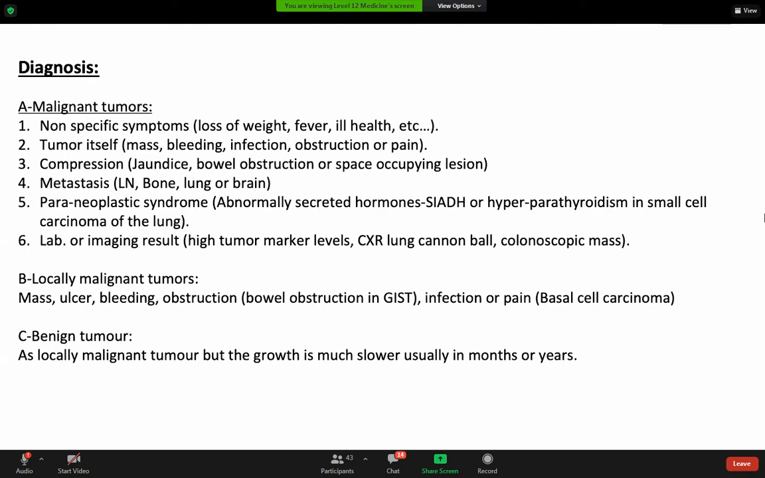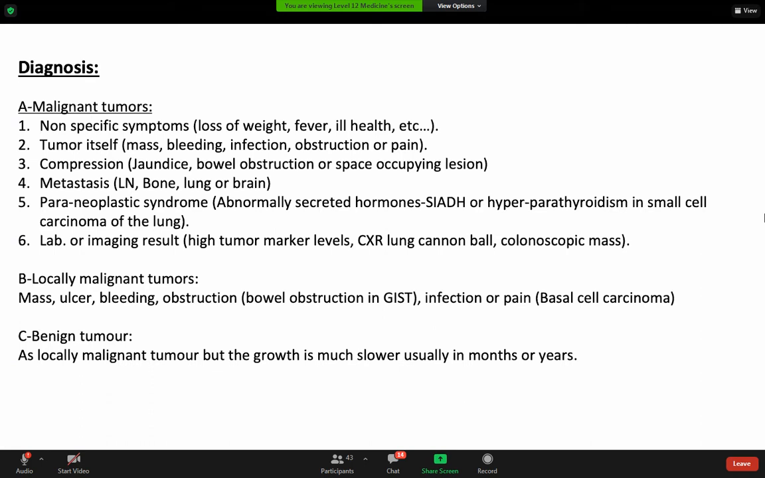Diagnosis: malignant tumor. Sometimes the patient presents with non-specific symptoms like loss of weight, fever, generalized fatigue and illness. The tumor itself sometimes causes symptoms like mass. The patient complains of a palpable mass or something coming out, or bleeding or infection or obstruction.